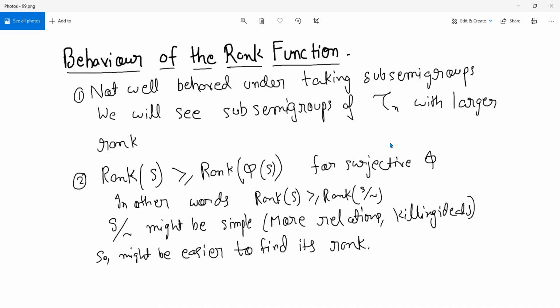And this is expected if you look at, for example, Tn itself, which is just generated by 2 or 3 elements. If this were not the case, then every sub-semigroup would be generated by 2 things or 3 things, because we know that every finite semigroup is a sub-semigroup of some Tn. So obviously it's not well behaved under taking sub-semigroups.